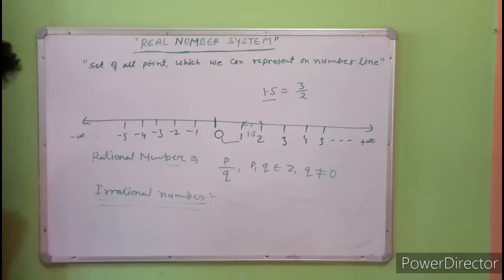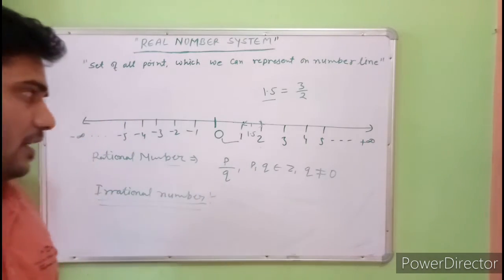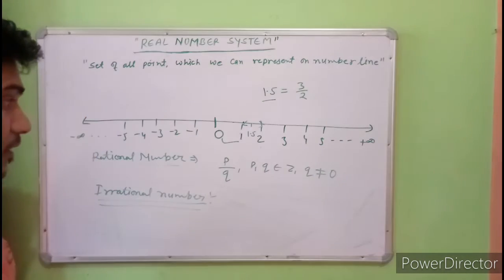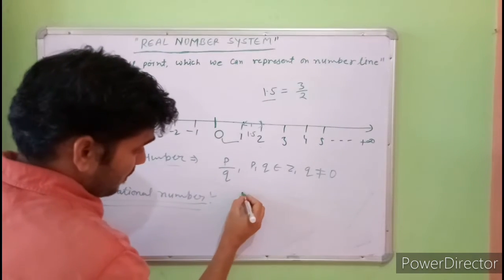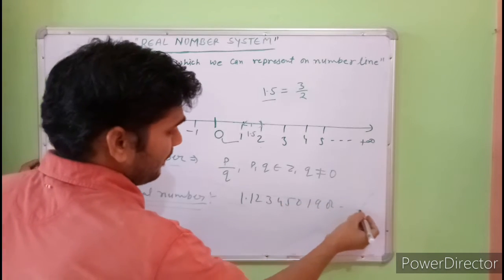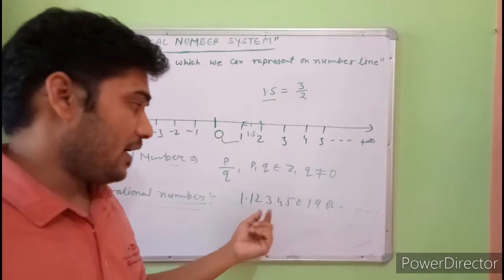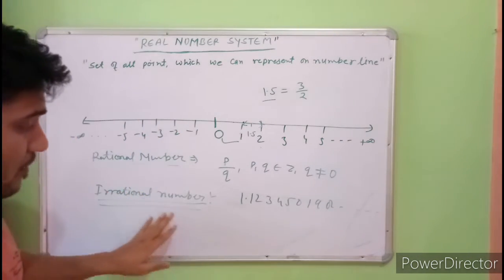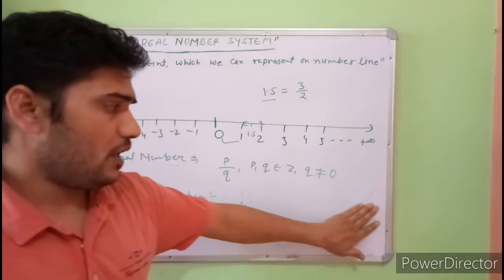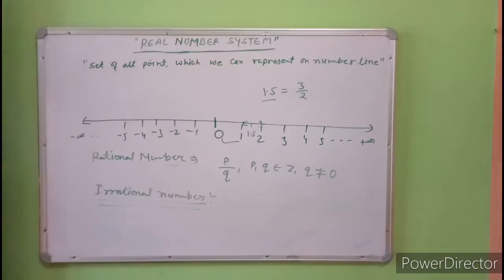Those numbers which are non-repeating and non-terminating are irrational numbers. Like 1.1, 2, 3, 4, 5, 0, 1, 9, we will get many digits that do not terminate and are non-repeating also. So those numbers are called irrational numbers. Only those numbers which are non-repeating and non-terminating are irrational numbers.